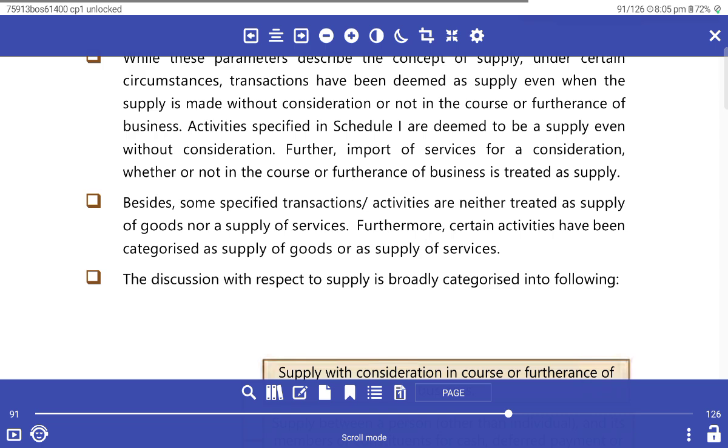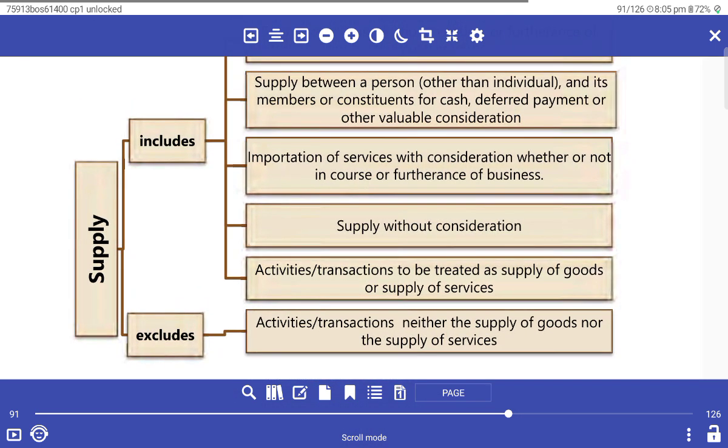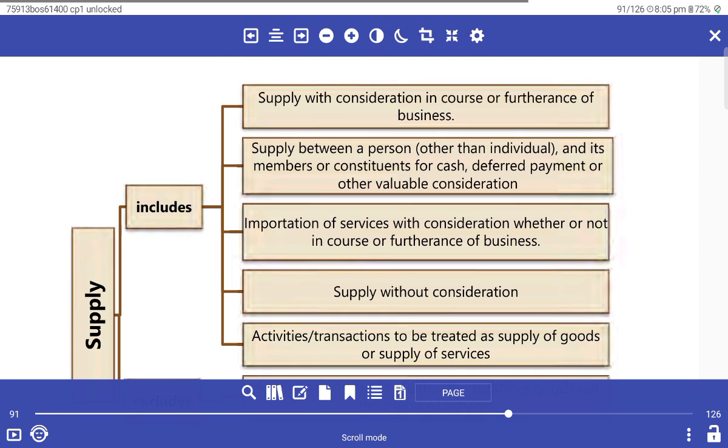Furthermore, certain activities are to be considered as supplies and acquisitions. Supply includes non-resident activities and transactions, neither as supplies of goods nor as supply of services. Supply includes supply for consideration in the course of furtherance of business, and supply between persons other than individuals or members, before payment or any valuation or consideration.